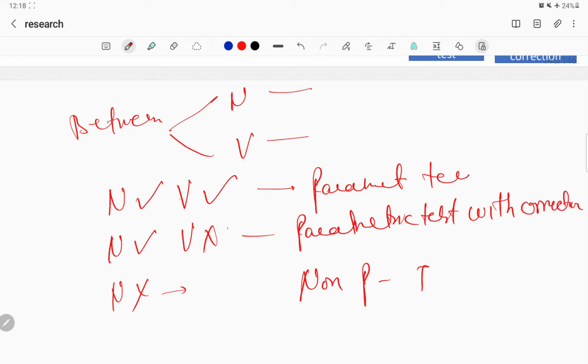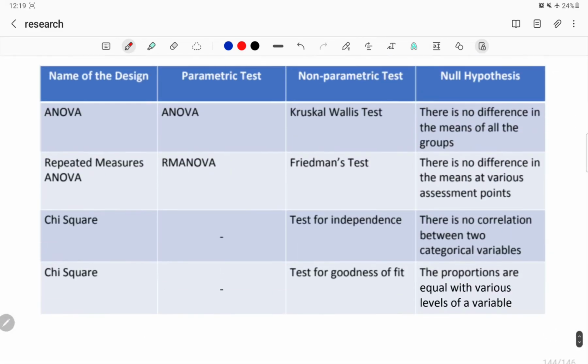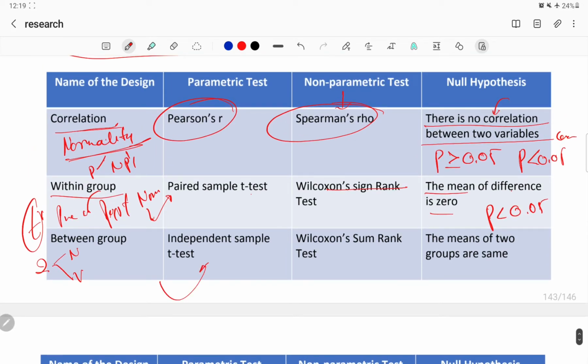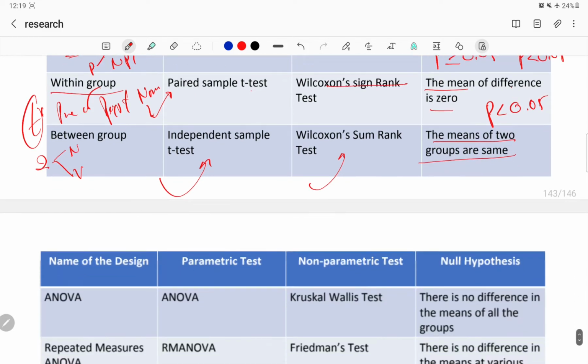Just remember it. When normality is satisfied, variance is not satisfied, this test name is Welch test. That's in the software only, you can just note it down. Welch test. And here we have just given the parametric test, that's independent sample t-test, and non-parametric test, Wilcoxon rank-sum test. And the null hypothesis is that the means of groups are the same, meaning one group, two group, the means are the same, for one variable.